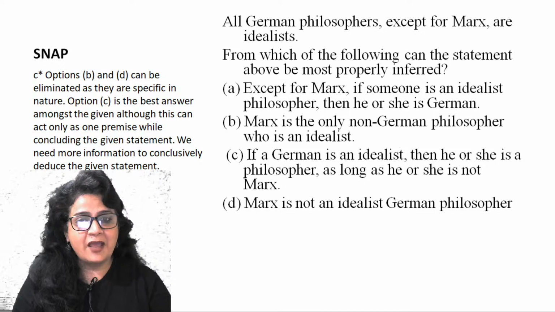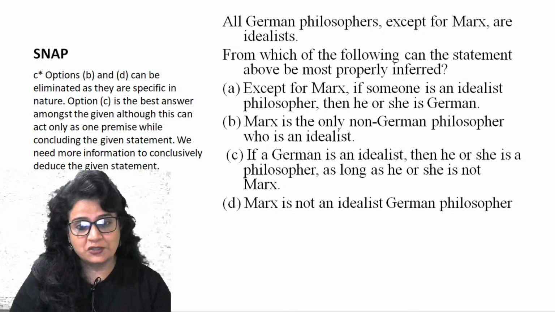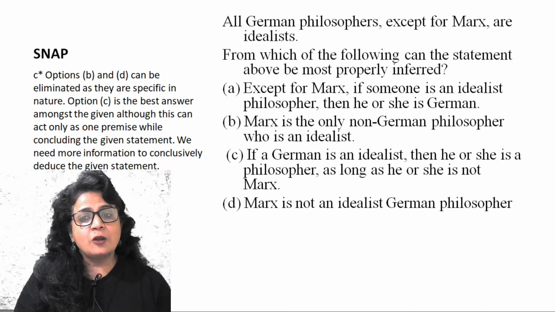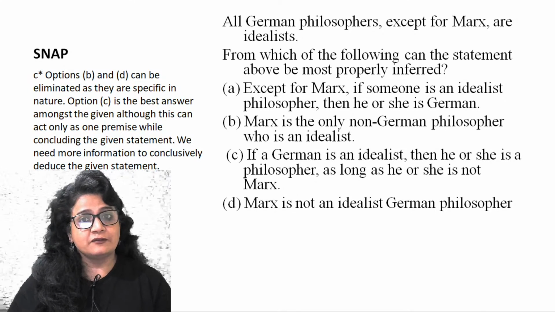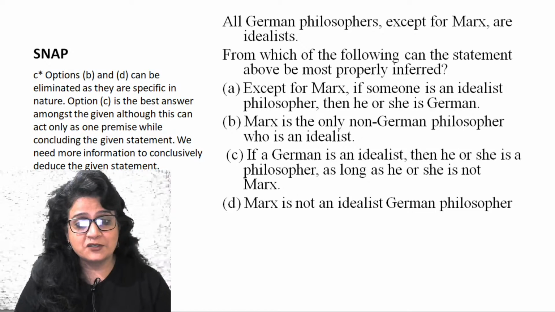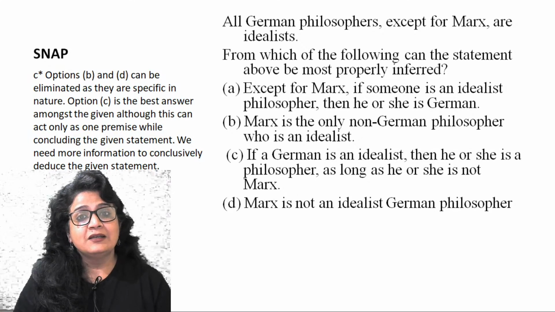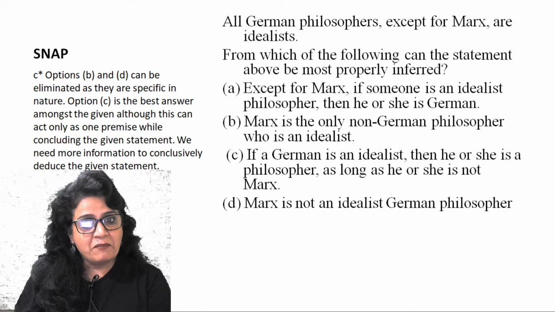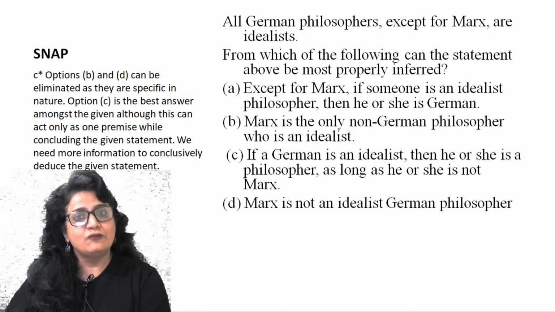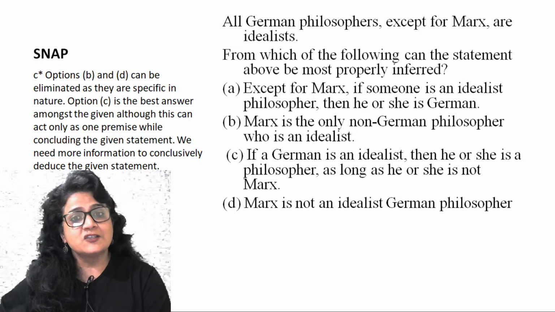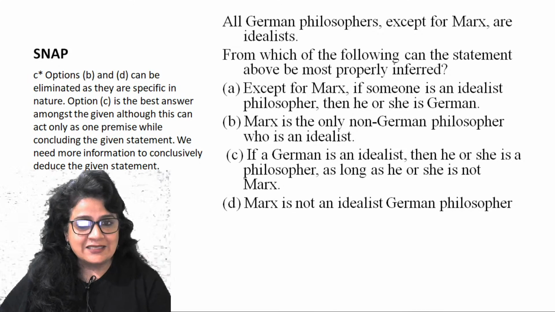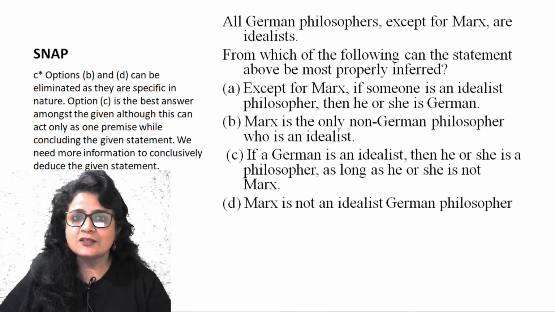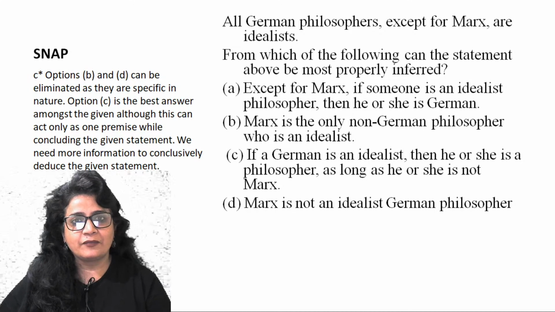Alright? So SNAP had a very smart way to put up this question, but yeah, you can still fetch your answer. Marx is not an idealist German philosopher. Now this is just reverting the situation. German philosophers are idealists, right? And it combines idealist German philosopher. That's how it actually distorts the whole content or whole idea given in the statement. That's why B is also not the answer. Right?